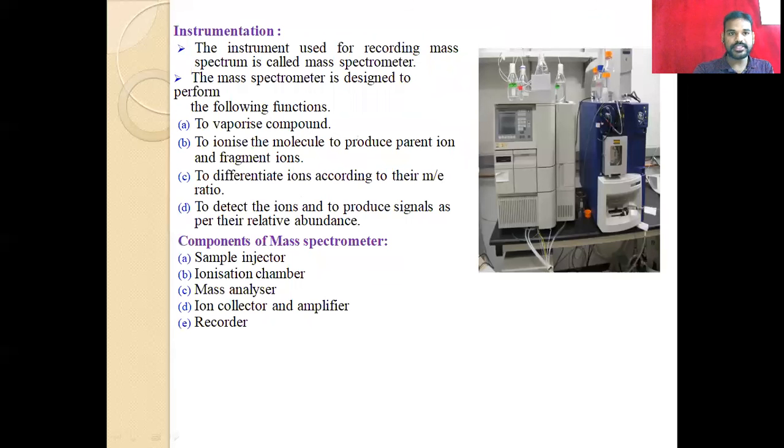So this is about the principle, and in the next class we will discuss the instrumentation. So here I'll finish. Thank you.